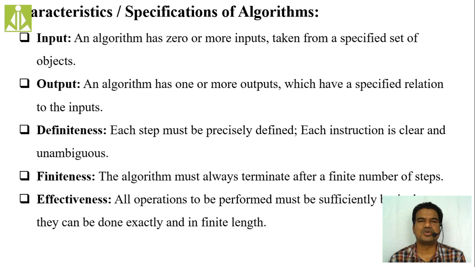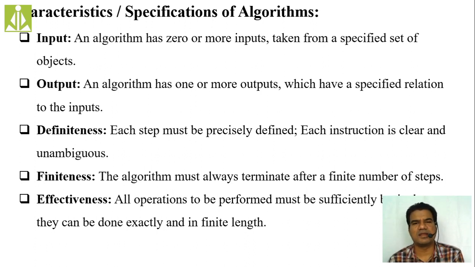So the answer should summarize all these 5. Every algorithm is going to have 0 or more inputs, isn't it? Not always, we can say, but every algorithm will have either 0 or more inputs taken from a specified set of objects.